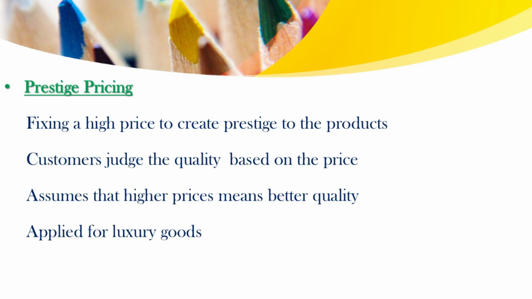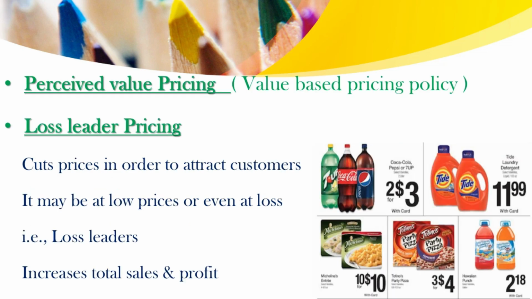Next is prestige pricing. As the name indicates, it fixes a high price to create a prestige to the products and also to the customers. The customers judge the quality of the product based on the price fixed by the manufacturers. The consumers assume that higher prices mean better quality. Prestige prices are applied for luxury goods. Next is perceived value pricing, or it is also known as a value based pricing policy. We discussed it in the previous video, so refer to that video too.